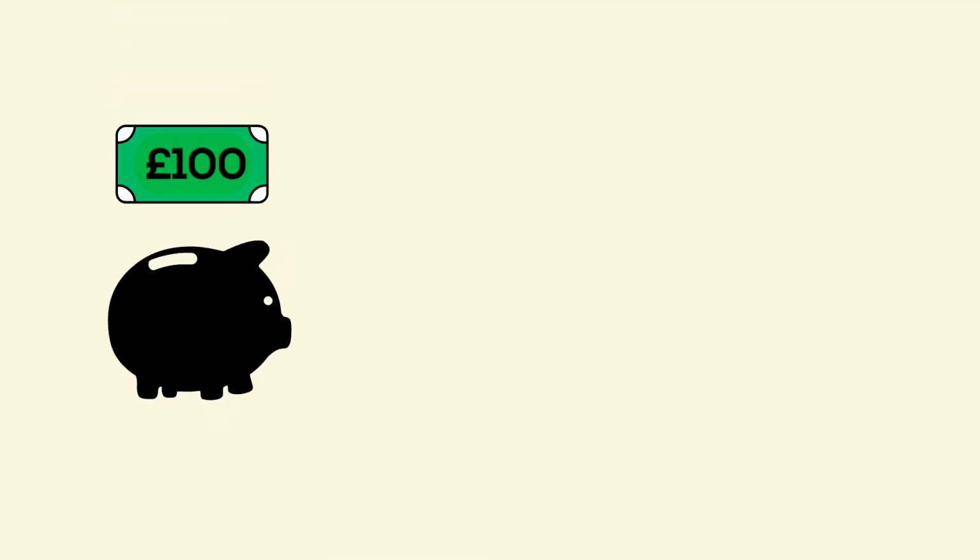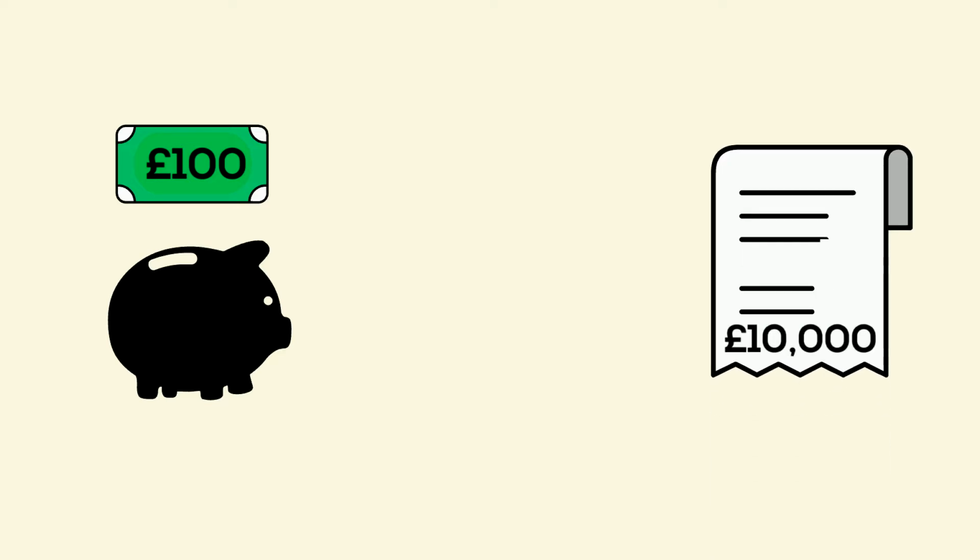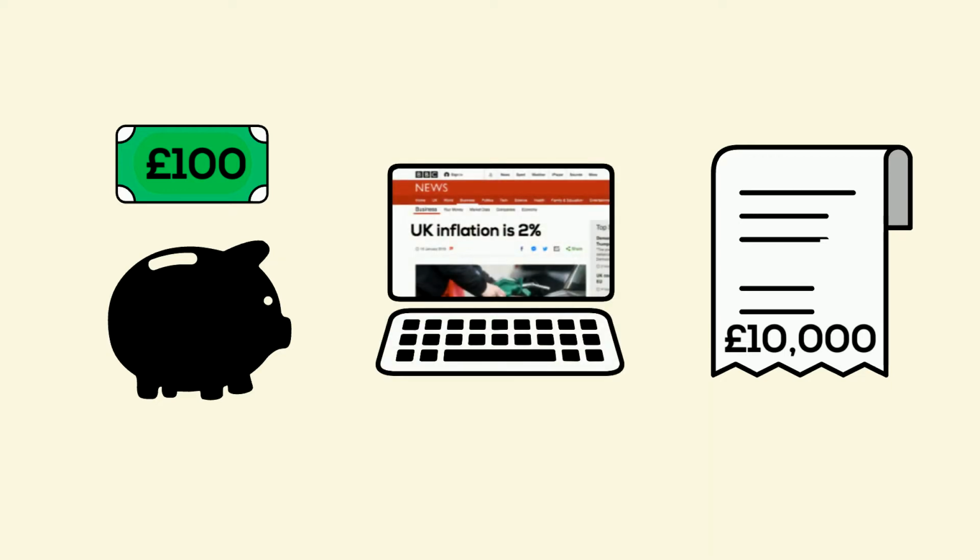Let's say 1 year ago you saved £100 in your piggy bank. At the same time, you started your new job which pays you £10,000 a year. So you have £100 in savings and £10,000 in salary. With an inflation rate of 2% for the year, you still have £100 in savings and £10,000 in salary at the end of the year. So nothing has changed, right? Well, something has changed.